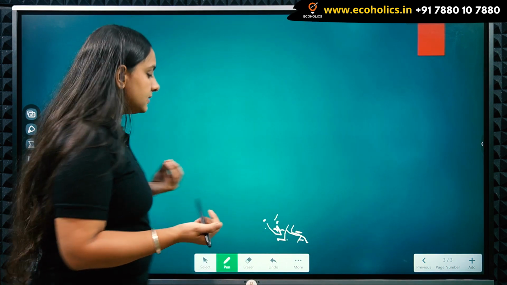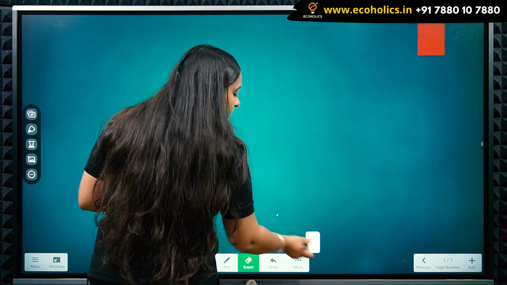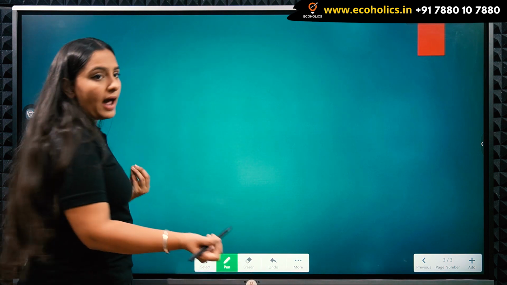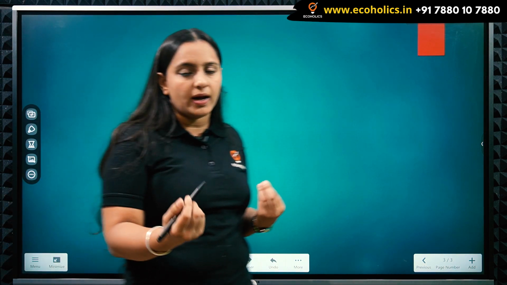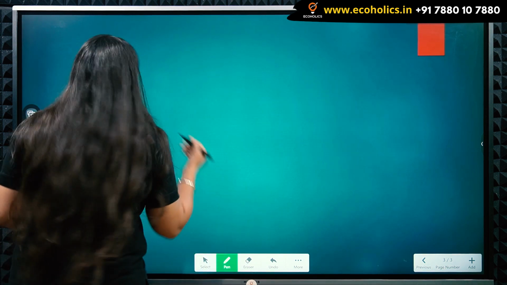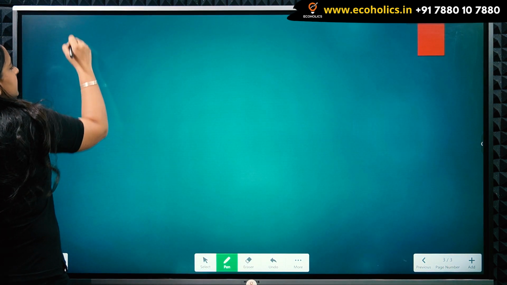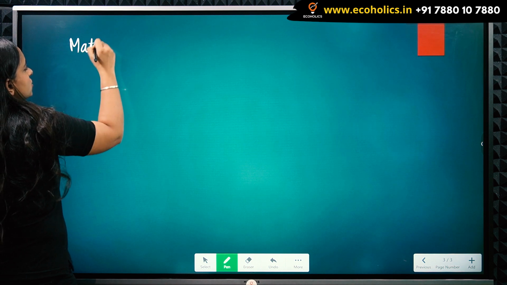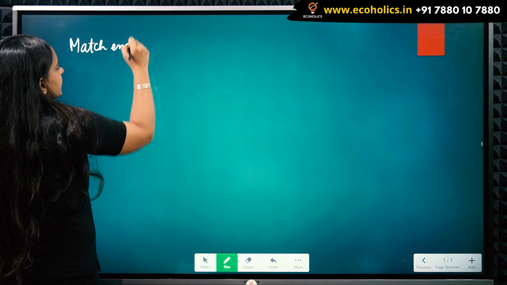Similarly, if B wins, he will win 4 games and 2 will be won by A. The match stops as soon as a person wins 4 games. That is the rule here. So let's say the match ends in 6 games.